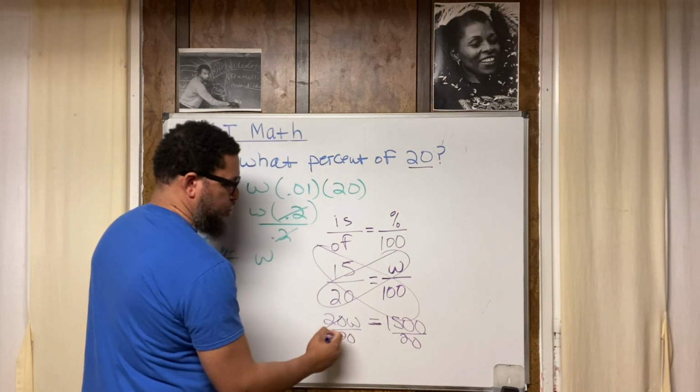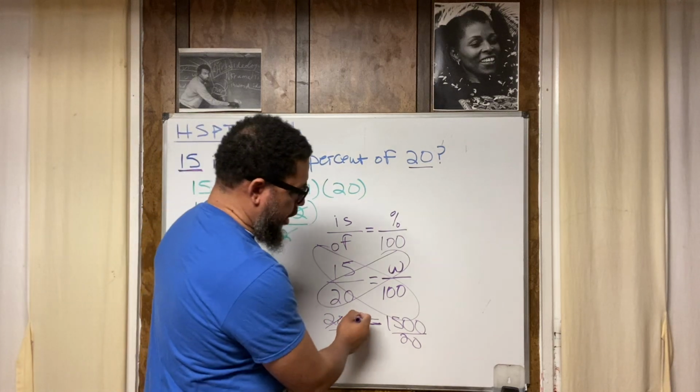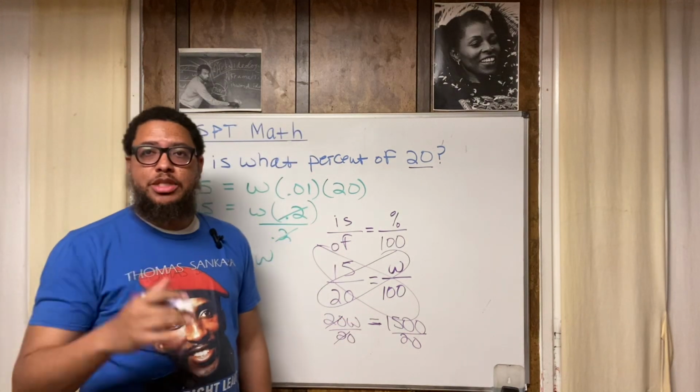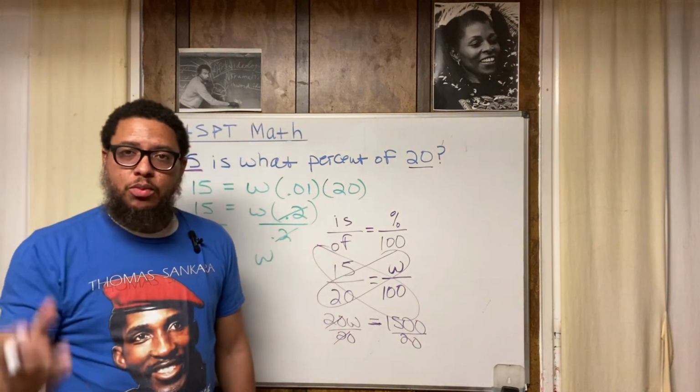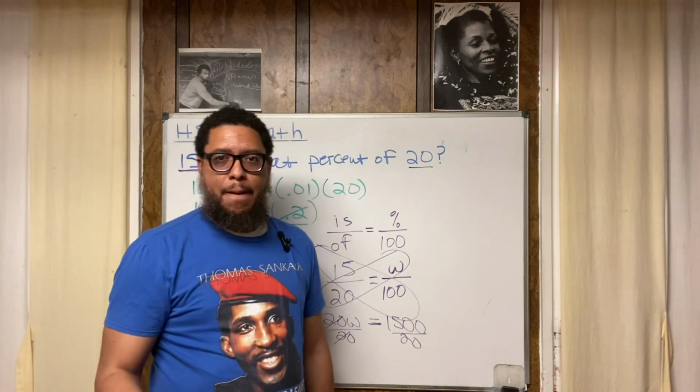Now, 20 divided by 20 is 1, and that gives us 1W. Now, 1W, again, the language of math. Know how to read it, speak it, write it. You need to know that 1W is the same thing as W.